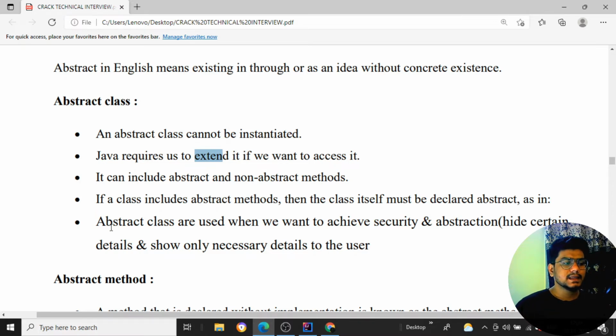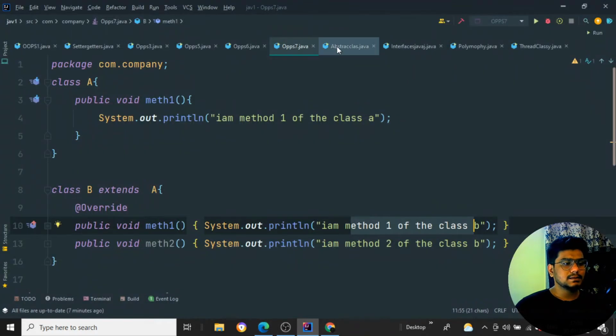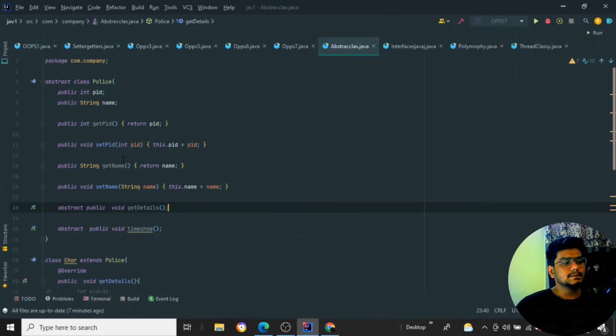Okay, so what is it? Abstract classes are used when we want to achieve security, as I said, and abstraction means hiding certain details and showing only the necessary details to the user. That is what has been written. So let me show you with an example.